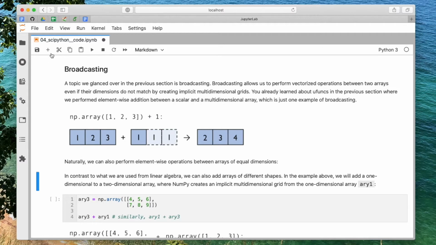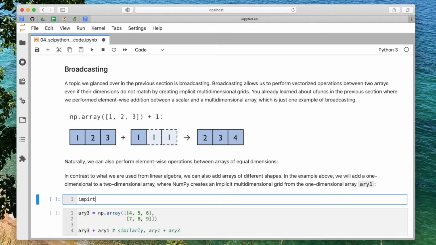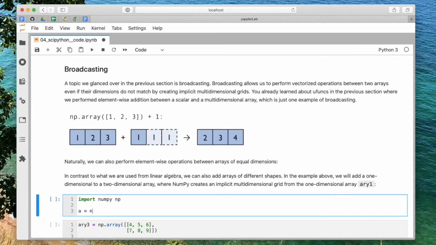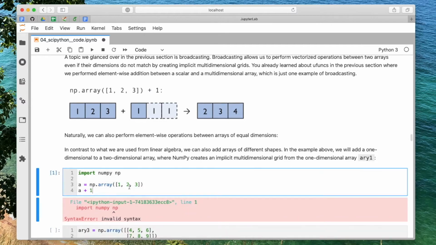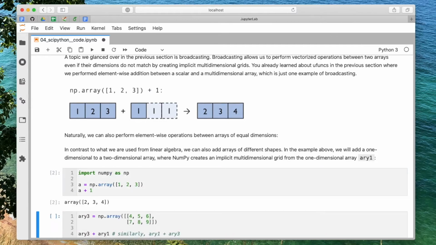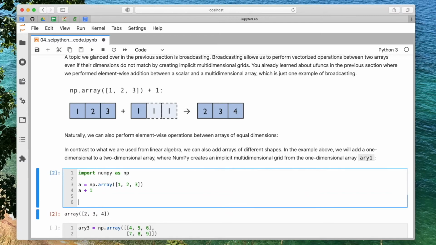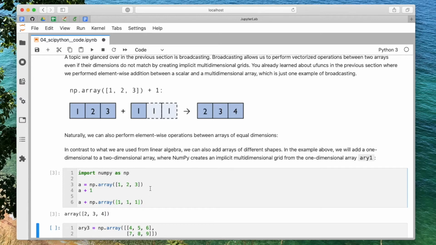So by that, what I mean, if I have my array A, which is 1, 2, 3, and I add 1 to it, what happens in the background is that it will actually do something like A plus NumPy array 1, 1, 1 implicitly, because yeah, this would be the proper linear algebra notation.